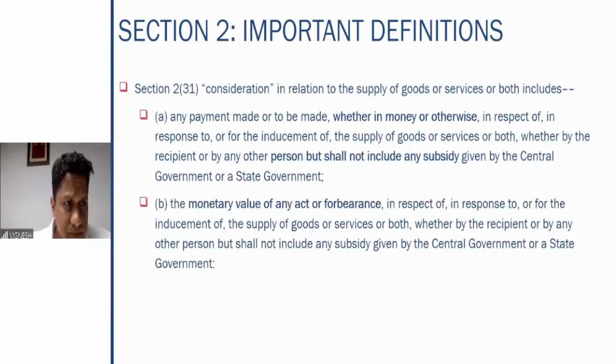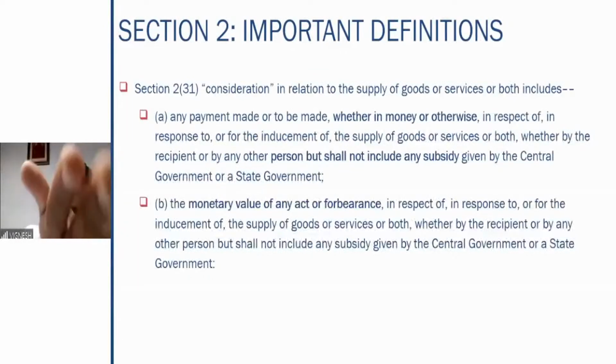And the next one is the monetary value of any act of forbearance in respect of, in response to, or for the inducement of supply of goods or services, whether by the recipient or any other person, but shall not include any subsidy given by the central government or a state government. So therefore, first thing is payment of money. Second one is monetary value of the act or forbearance. That means if you are doing the supply of goods or services, I am doing an act for that. I am doing an act for that. Monetary value of that act. It can be anything. I don't necessarily pay the money.